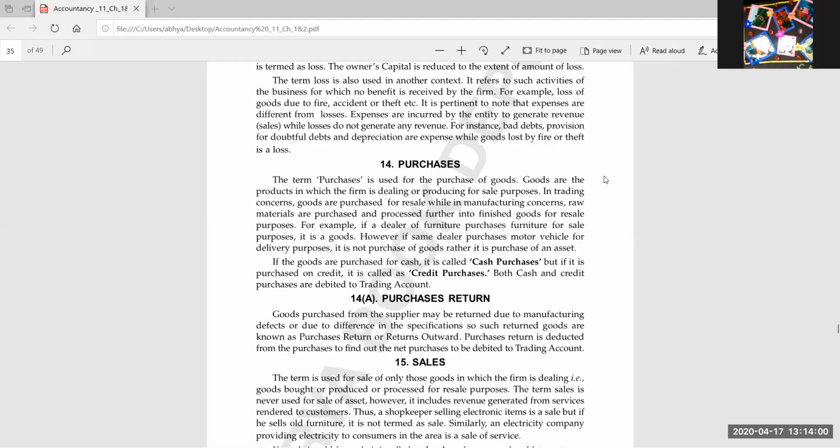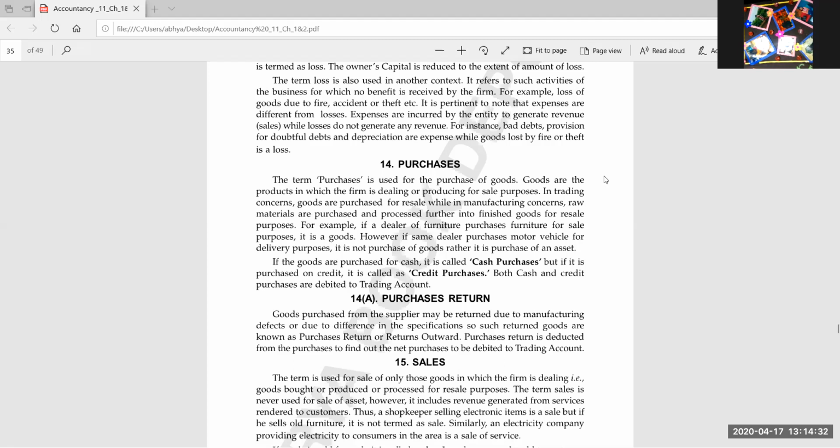So the word purchase is reserved only for buying of goods, not for buying of assets. Okay, am I clear? When we are buying assets, it will be recorded under asset, but when we are buying goods, it will be recorded under purchases.